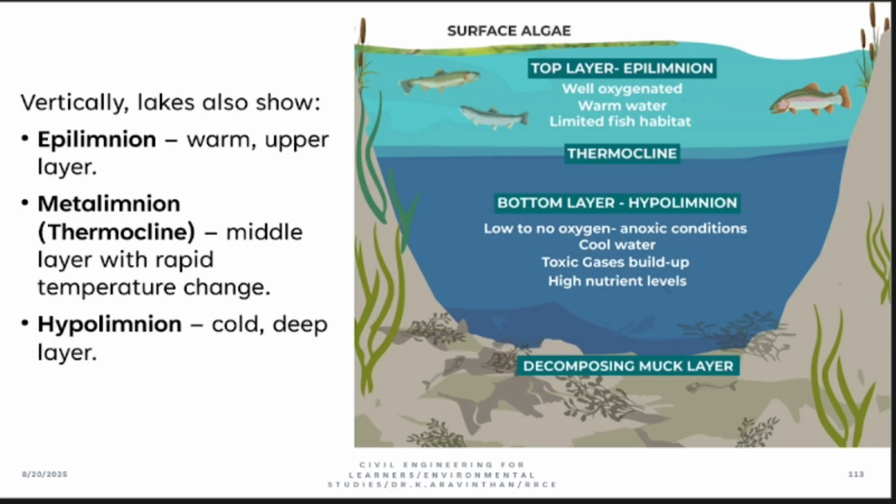The first layer is the epilimnion. This is a well oxygenated layer, with warm water and limited fish habitat. Compare that with the bottommost part, the hypolimnion. The hypolimnion has low or no oxygen. Whoever has an aquarium changes the water frequently.